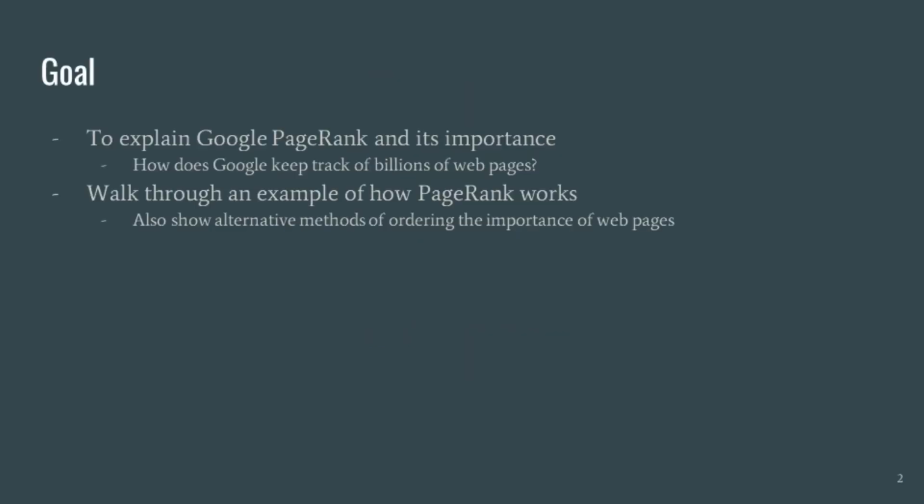So, the goal of this presentation is to explain how Google, one of the world's leading search engines, utilizes their self-made search algorithm known as Google PageRank to organize billions of web pages in an efficient manner to provide users the most relevant web pages to their searches. And to strengthen this explanation, we will walk through a small-scale example of Google PageRank in the works, along with other methods of organizing web pages.